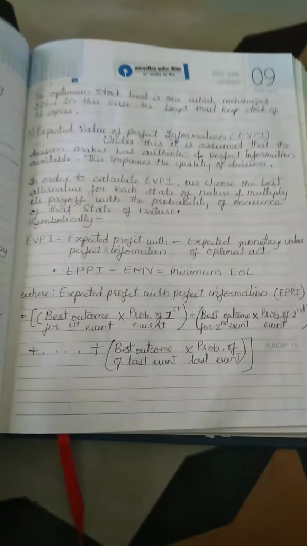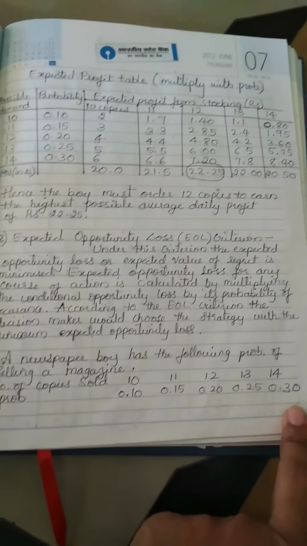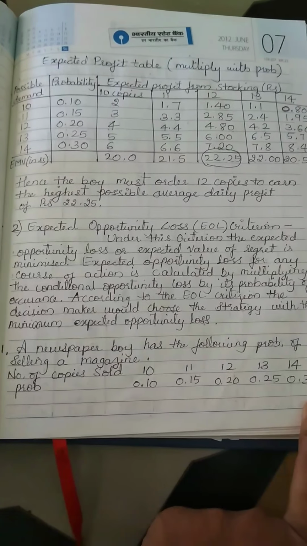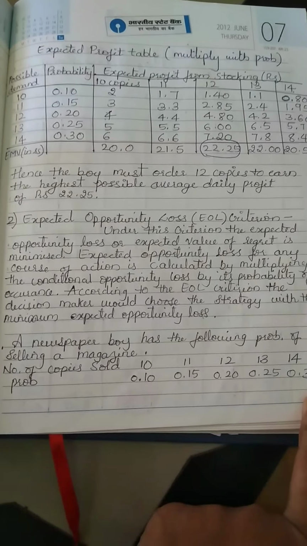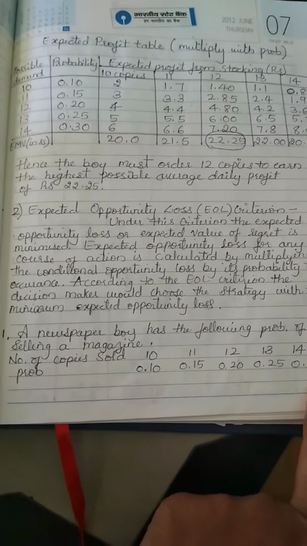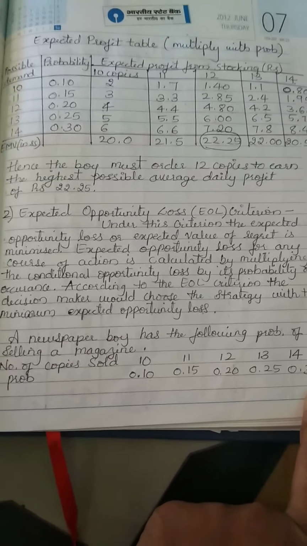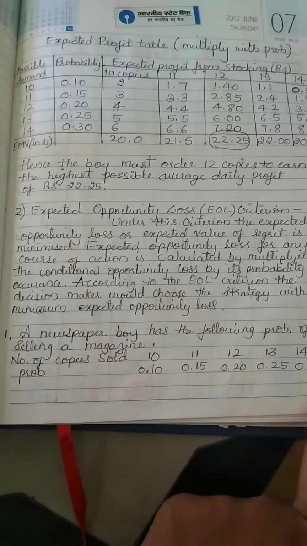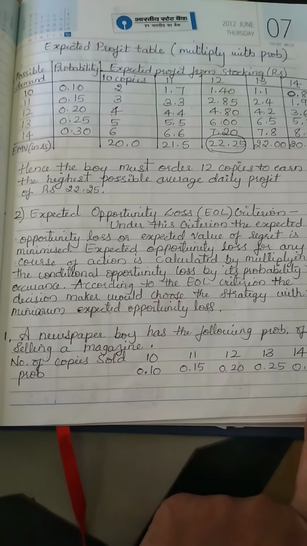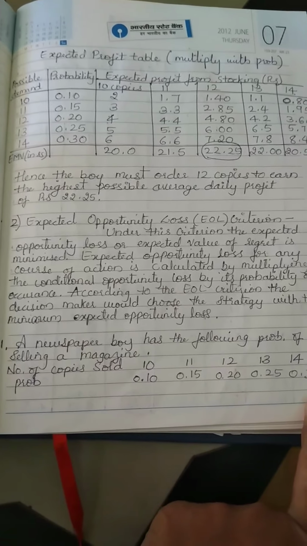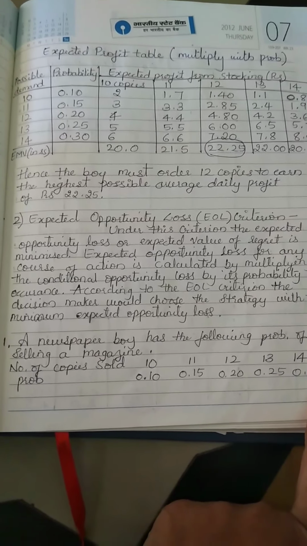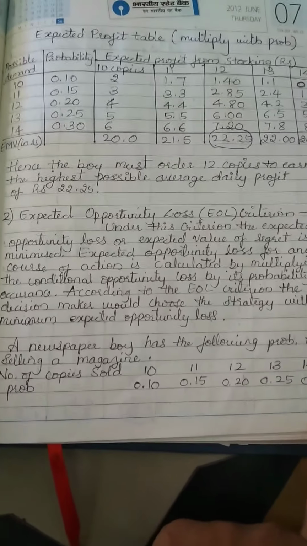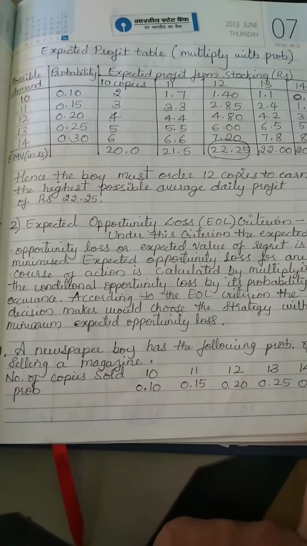So yesterday's video was on EMV, that is expected monetary value. Today we are going to see the expected opportunity loss, that is the EOL criterion. In the expected monetary value, in yesterday's video, we had seen that we are supposed to take the highest valued decision. But here in the expected opportunity loss criterion, we will have to choose differently.